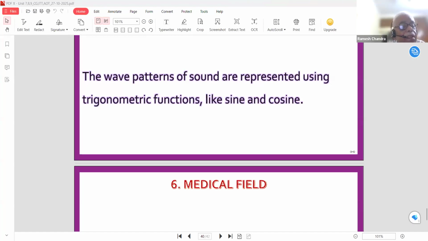Polar coordinates can be used to explain complex numbers as well. Why not? In our chat box, Sumita Kumari asks about polar coordinates. When we take the radius r of a circle, then we can write x is equal to r cos theta and y is equal to r sin theta.